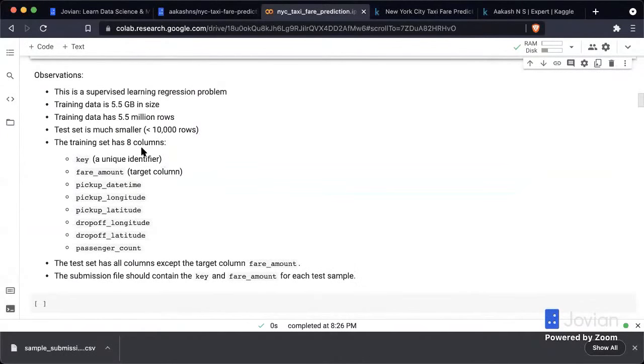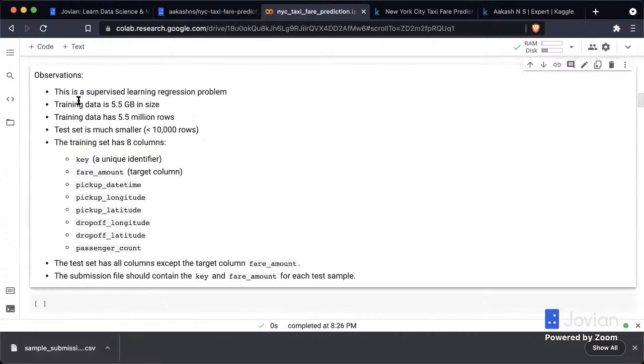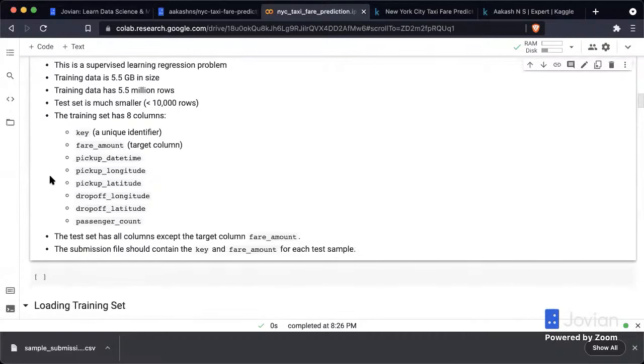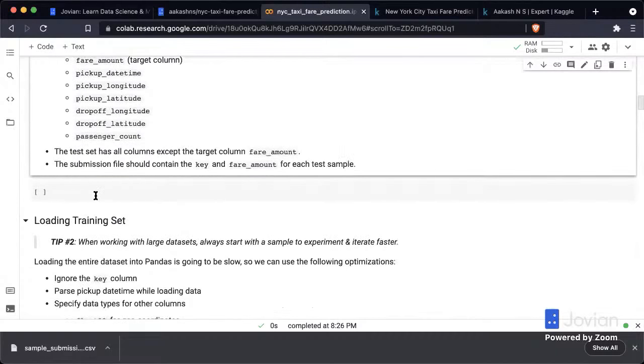And one tip I have for you here is that you should write down these observations. So anytime you have an insight about the dataset, you should write it down, document it, so that it's there for you later if you need to come back to it. And again, Jupyter is a great way to do that. Okay.